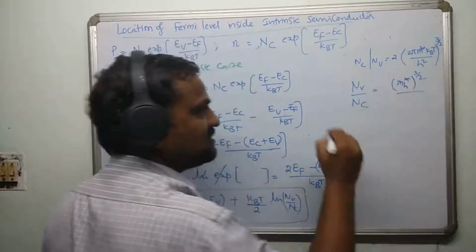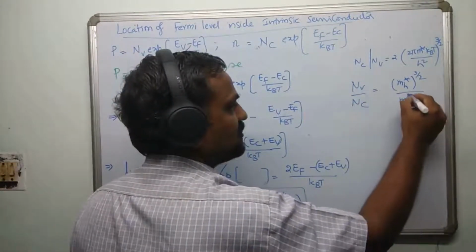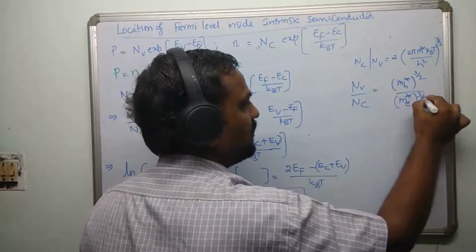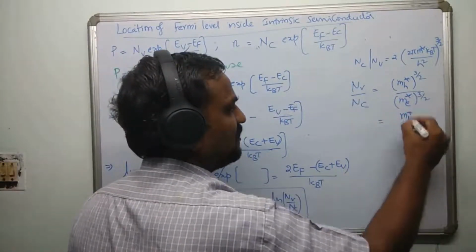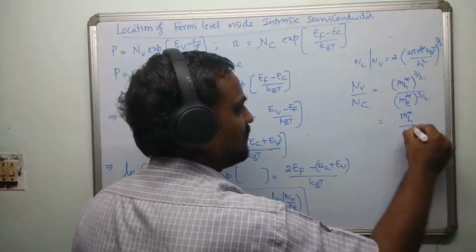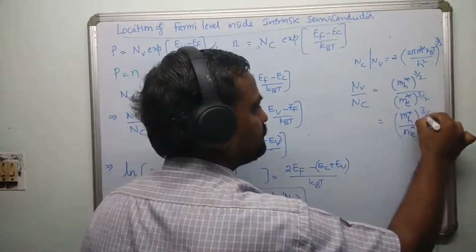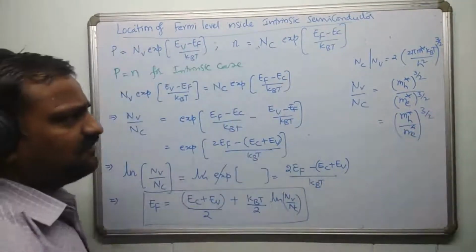And in case of Nc, you retain me star, the effective mass of electron, whole power 3 by 2. Apart from this, it is the same. So I can combine both of them and say mh star divided by me star whole power 3 by 2. Right? So this is going to be Nv by Nc.